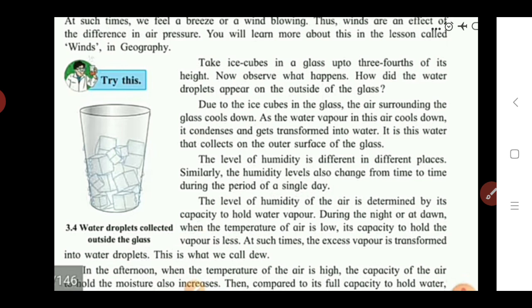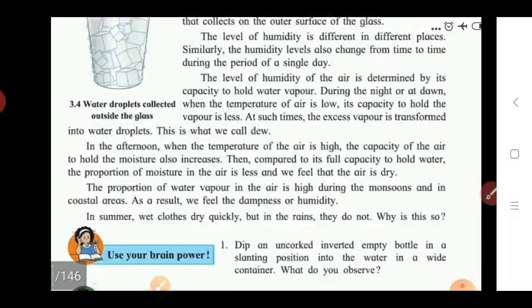But during the day, in the afternoon, what happens? In the afternoon the temperature of the air is high, and due to high temperature, the capacity of air to hold moisture also increases, and due to this we cannot see the water droplets. If we compare both conditions, during the night and during the afternoon, when the temperature of the air is high, the capacity of the air to hold the moisture also increases.